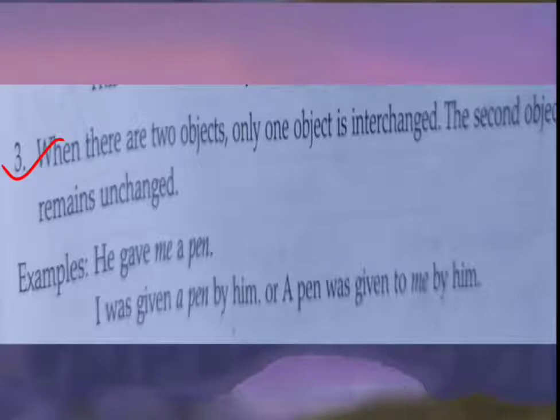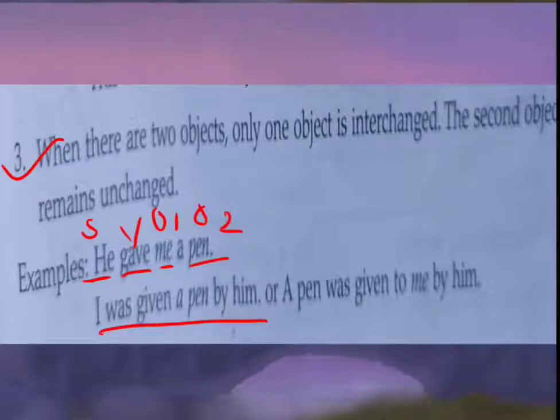Clear? Look at here. He gave me a pen. He is the subject. Gave is the verb. Me is object 1. A pen is object 2. Me is also an object. A pen is also an object. Now you can use both as a subject in passive voice. I was given a pen by him, or a pen was given to me by him.